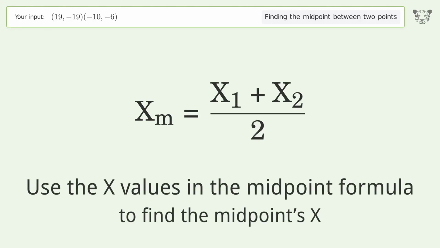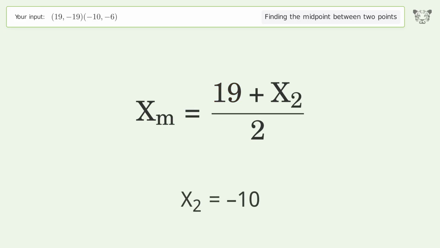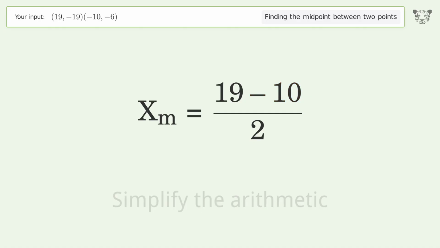Use the x values in the midpoint formula to find the midpoint's x. x1 equals 19. x2 equals negative 10. Simplify the arithmetic.